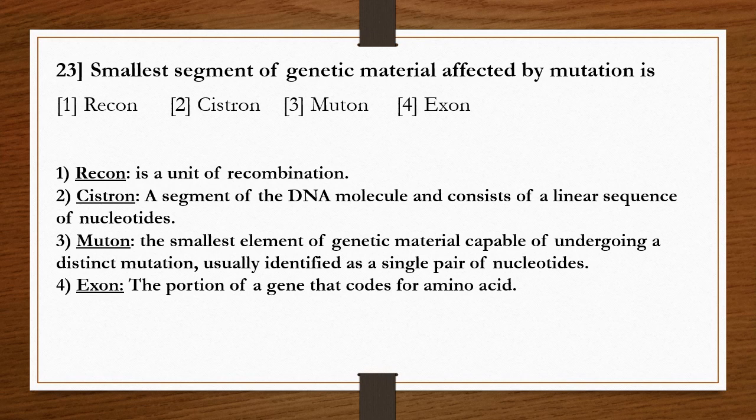As per this information, the smallest segment of genetic material affected by a mutation is called a muton. So the correct answer is option 3.